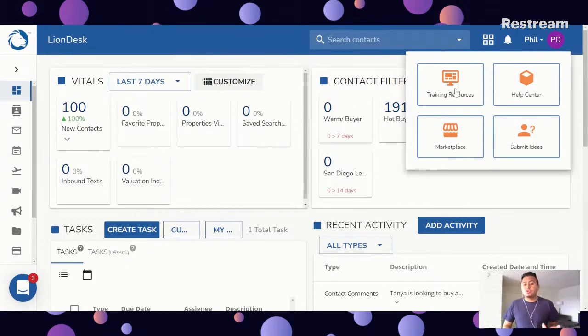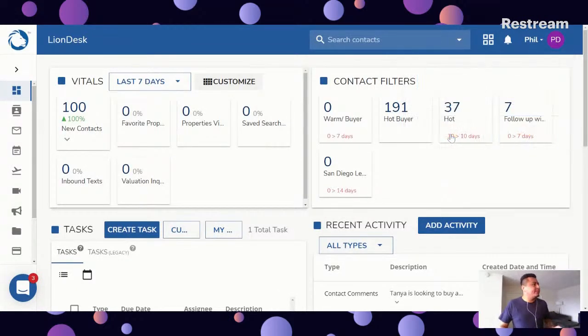We also jumped into the training resource where you saw different webinars as well as online courses that you can take. If you're interested in learning more about the Facebook ad portal, how to create your ads, how to follow up with those new leads and just best practice tips, you can click on training resources and sign up for our online Facebook ad portal class. We also have a marketplace. Let's go ahead and jump into the marketplace and show you around.